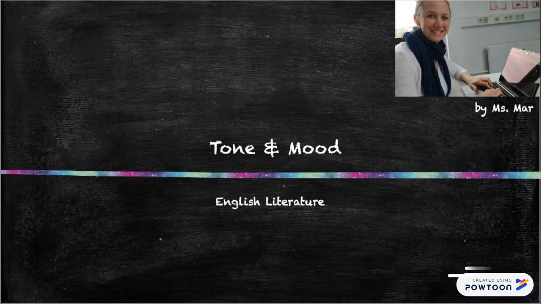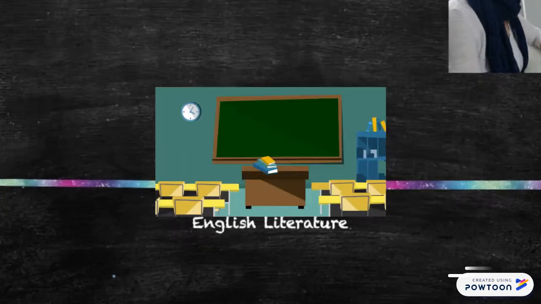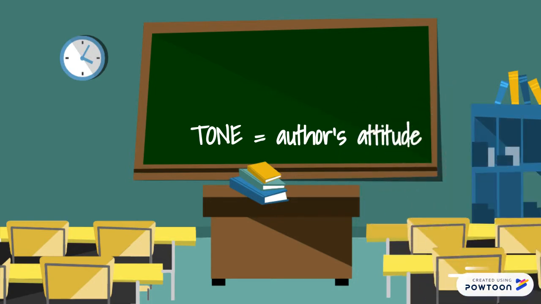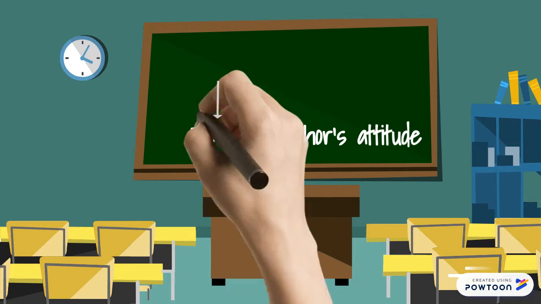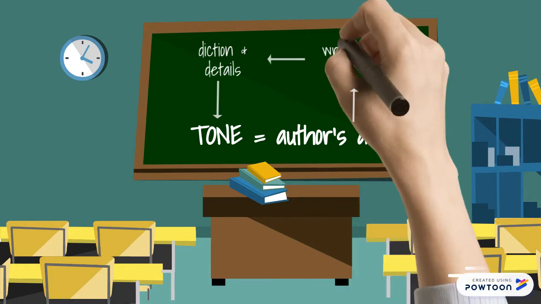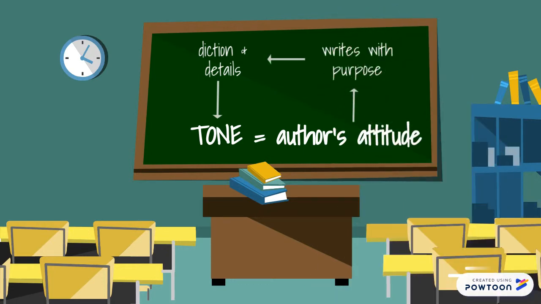What is tone? How is it related to mood? And how can you identify tone in literature? The tone reflects the author's attitude, so how a writer feels about what is happening in a story. The tone can be set by the words the writer uses and/or how certain details are incorporated into the story. These diction and details help reveal the purpose for writing about a certain topic.